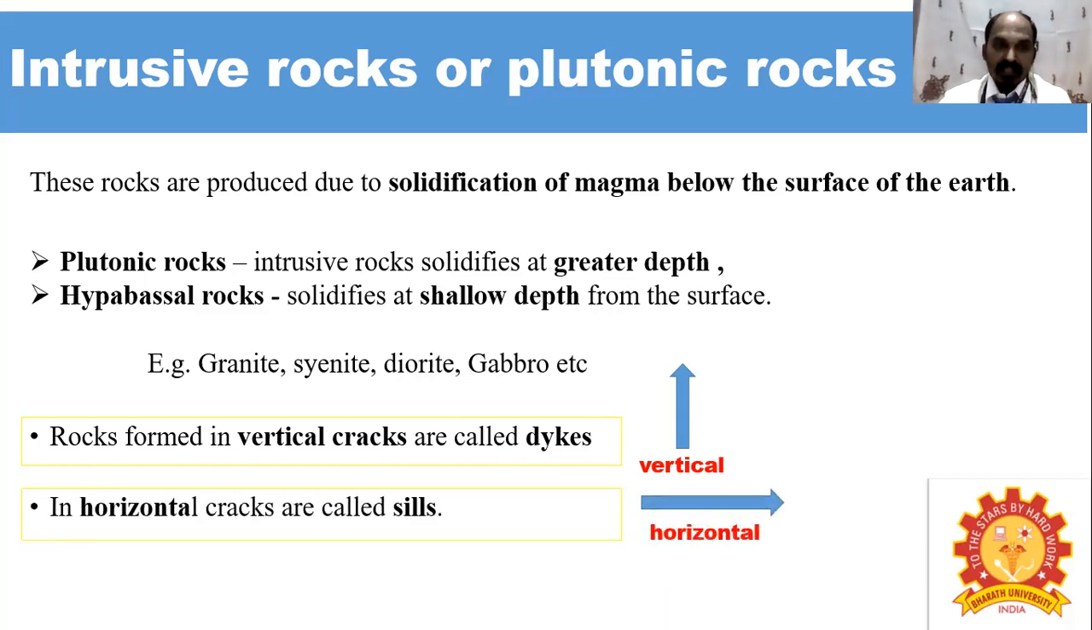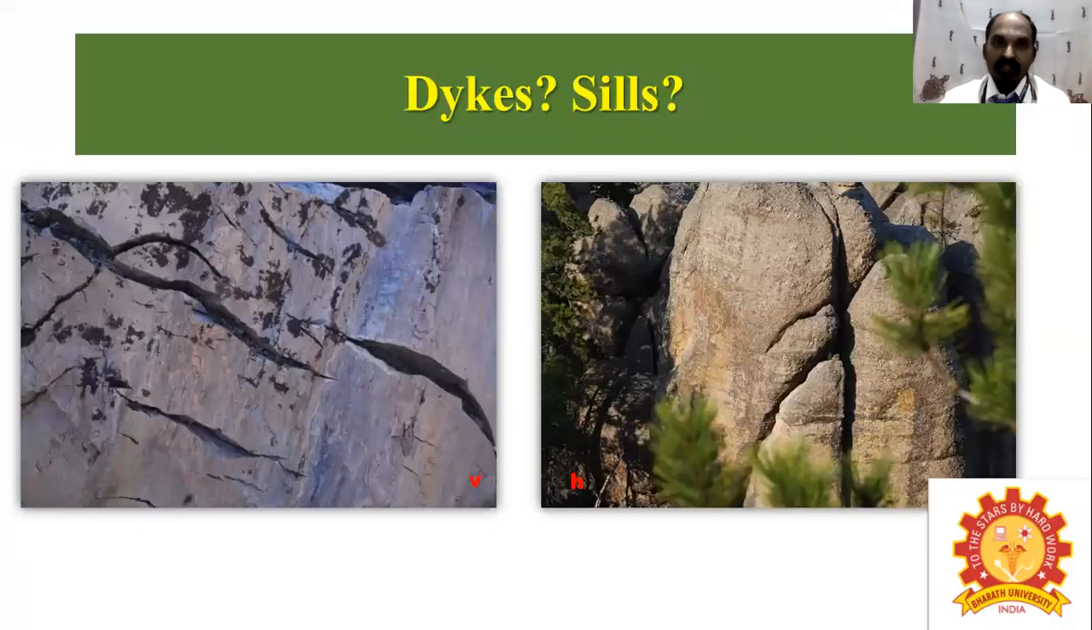sills. So the sills, S-I-L-L-S. This type of rock crack is only formed in the horizontal crack. You can see here vertical and horizontal cracks of rocks.